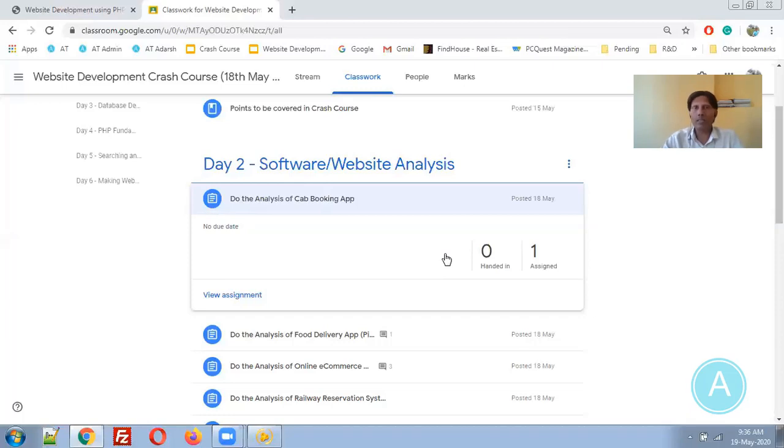So what are the applications over here? One is the customer application, another is the driver application, and the third is the admin panel. What is the role of the customer? They search for the cab, add the address where they want to go, their current location or address, and request for a cab.